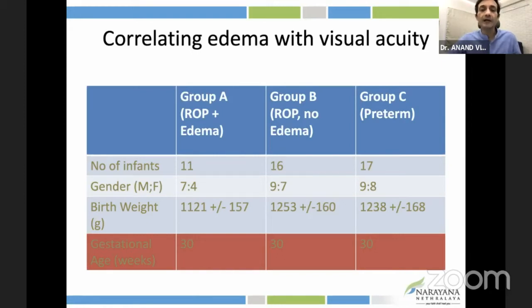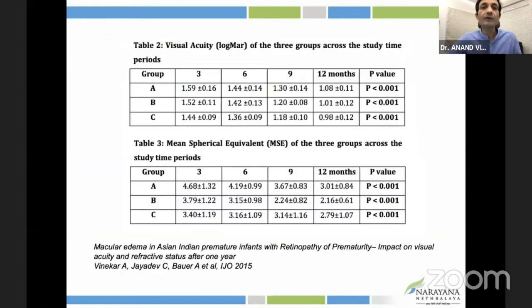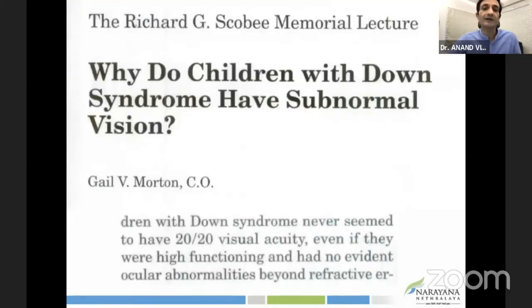Coming back to our own cohort, we followed up these babies, the ones who had the edema, ones who did not have the edema, and ones who did not have ROP. And we found that those who had the edema, even though it was transient, did have vision delays, and we were checking this using Teller acuity and comparing it with the age-matched nomogram. They did have a drop in vision, which only made up by the end of 1 and 1.5 years.